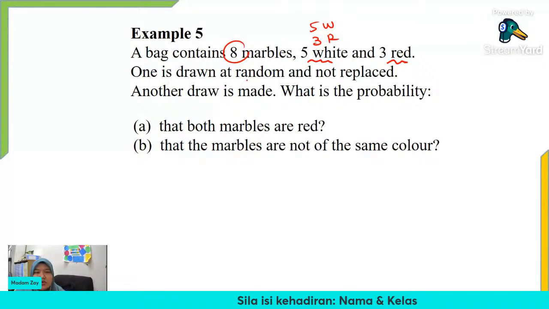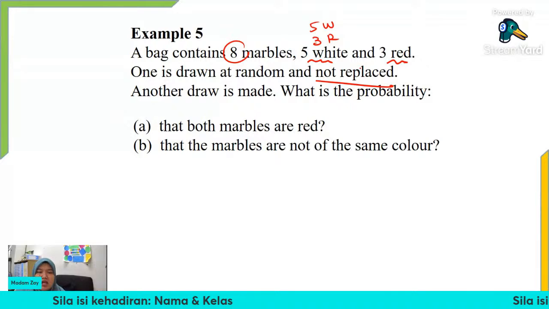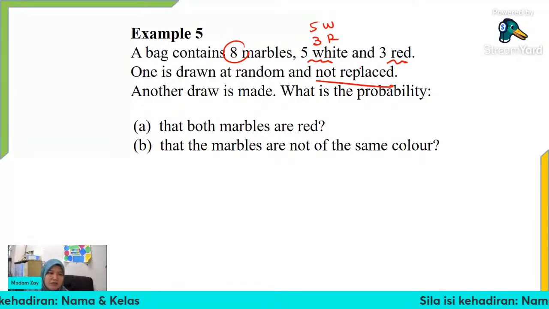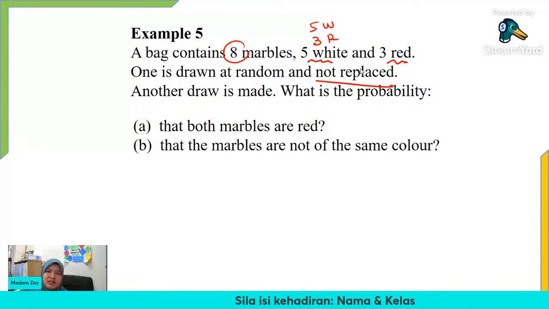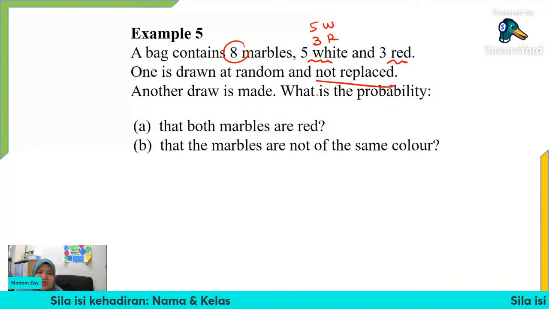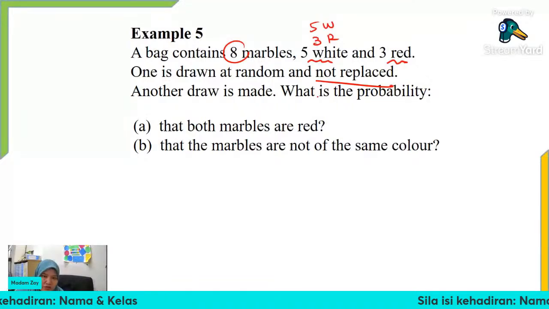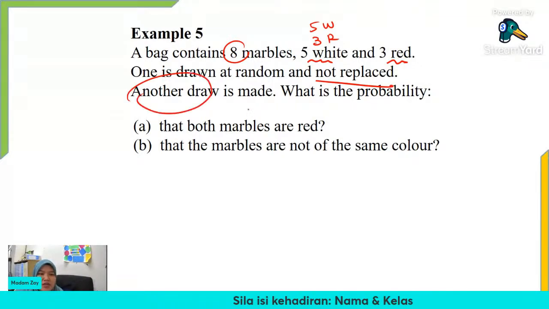So one is drawn at random, okay, and not replaced. So after we drew the marble, we put it outside. We cannot put the marble inside the bag again. No. So not replaced. So we lost one marble already after one is drawn. Okay. And then another draw is made.